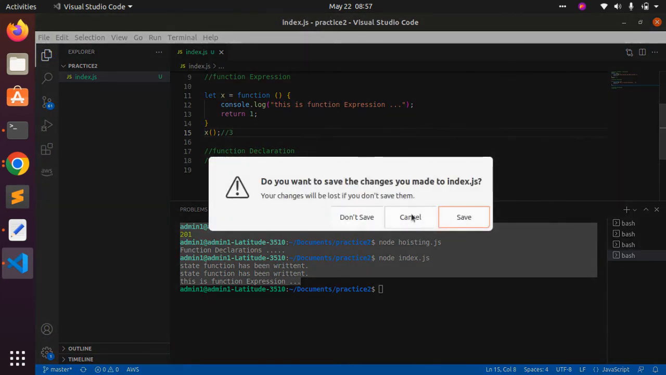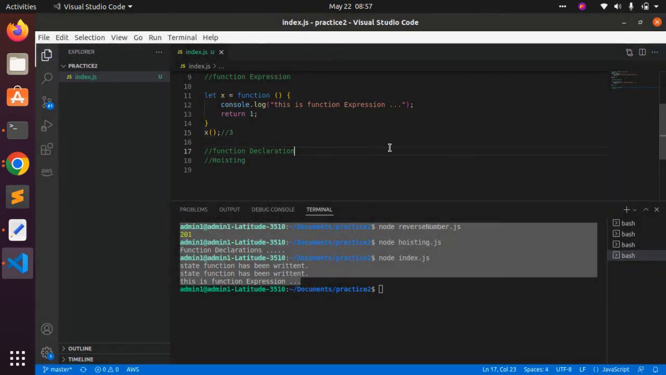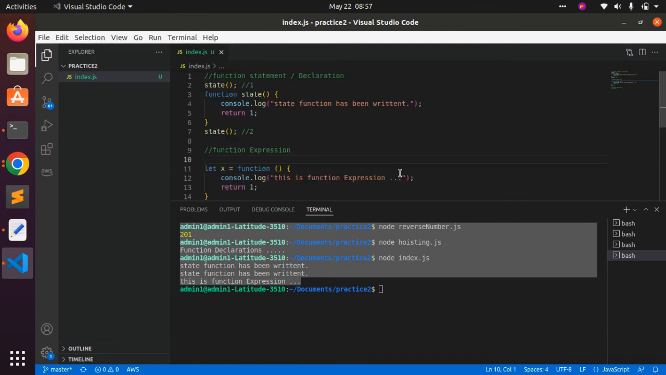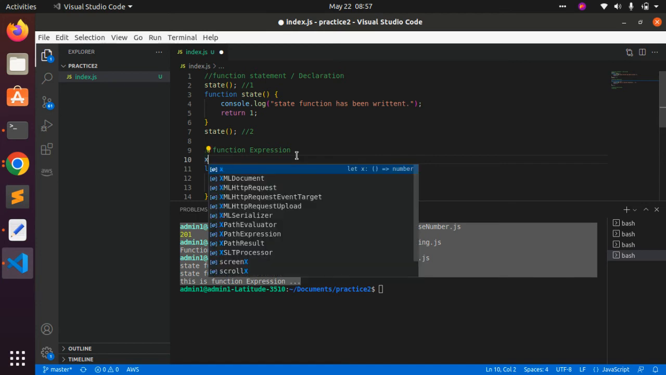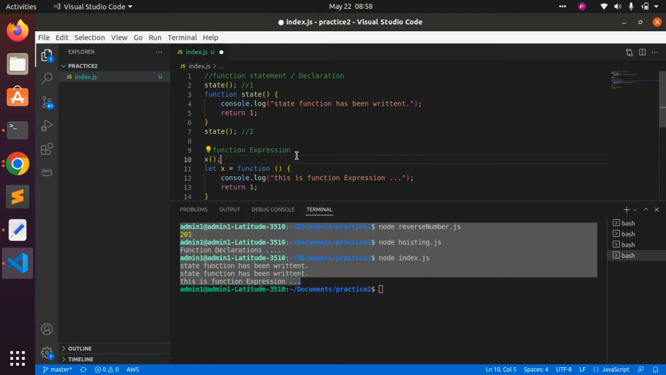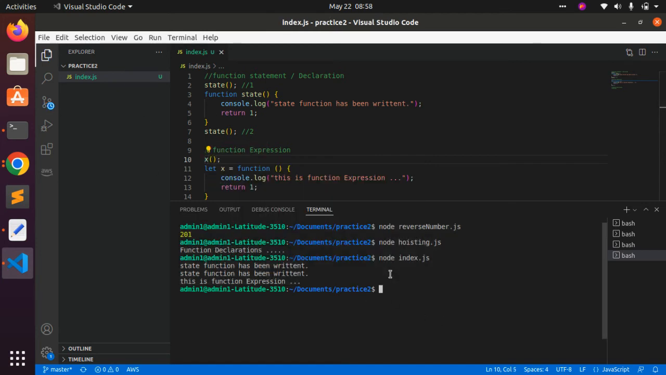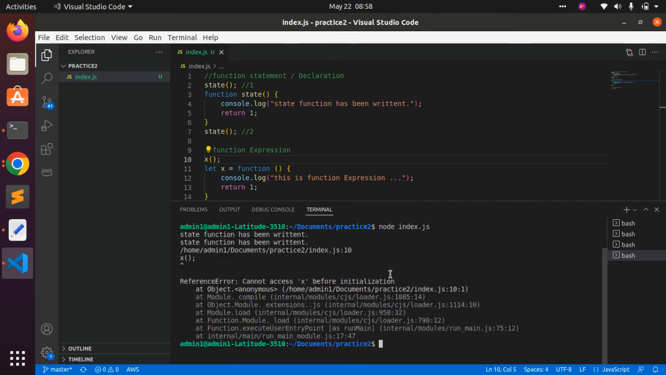Now, what will happen? Because this is also a way of writing a function. So what will happen if I call this function before its declaration, in the case of the function expression? Let's check. Oh my God, this is throwing an error.